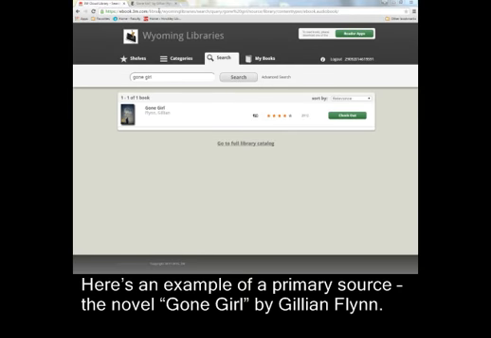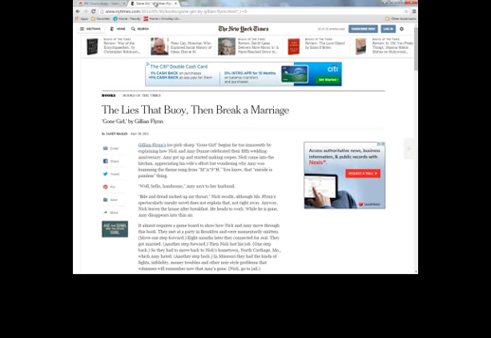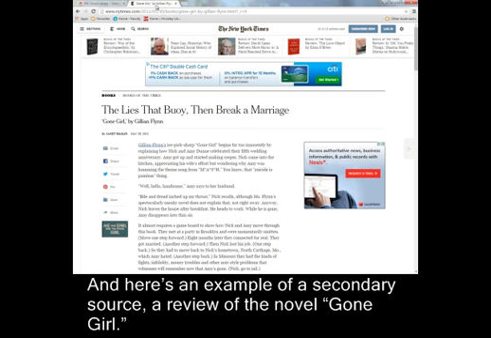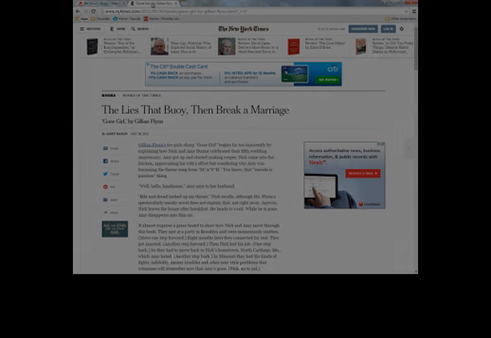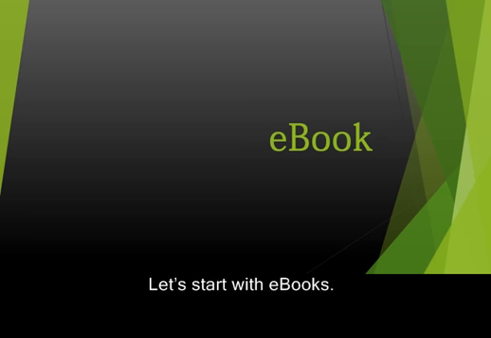Here's an example of a primary source, the novel Gone Girl by Gillian Flynn. And here's an example of a secondary source, a review of the novel Gone Girl. Let's start with ebooks.